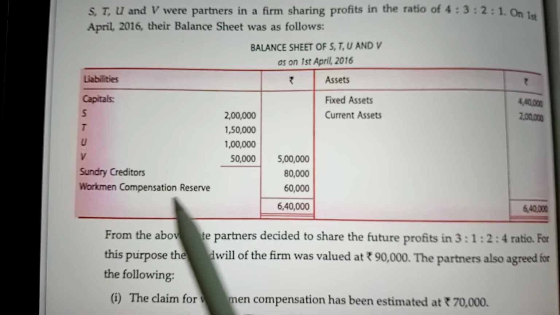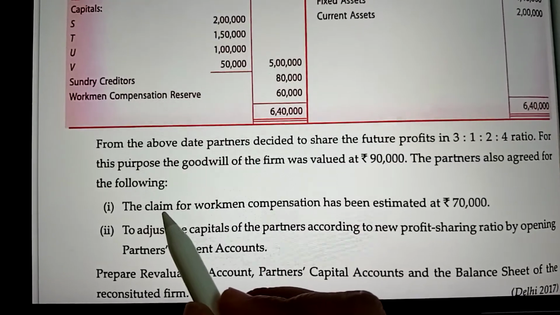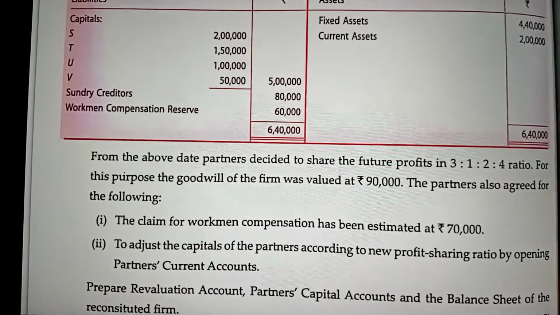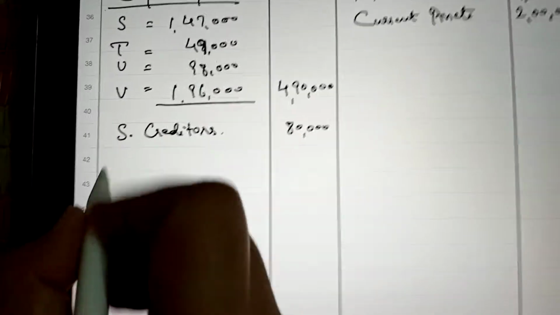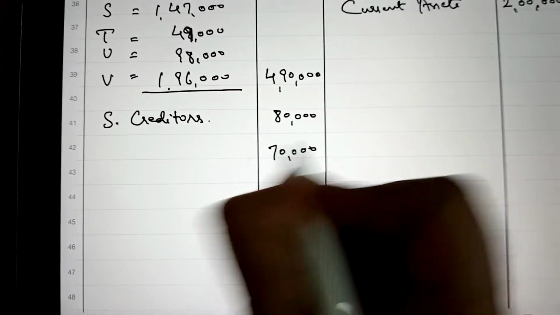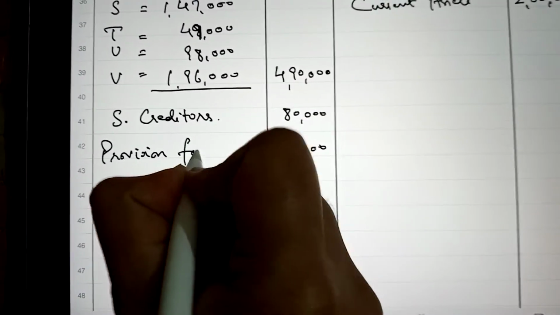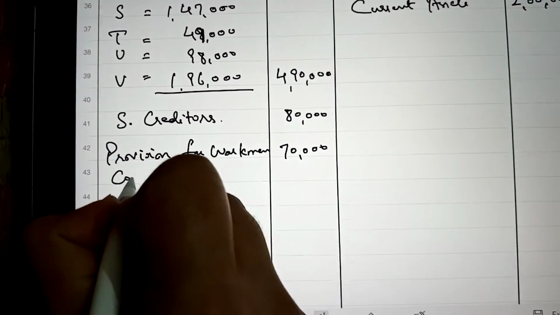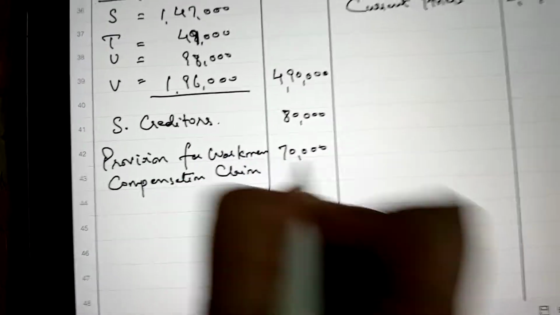Next adjustment is the workman compensation reserve. A reserve of 60,000 was available, but now the liability provision is created at 70,000. So 70,000 will be written on the liability side as provision for workman compensation claim, 70,000.